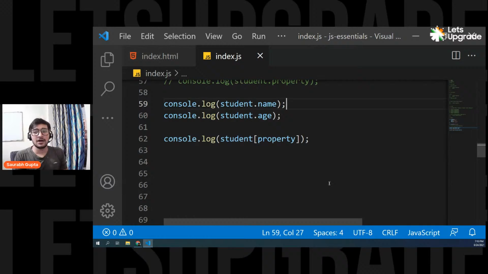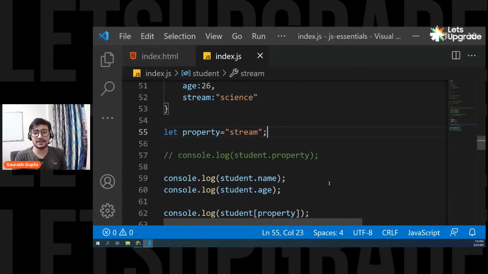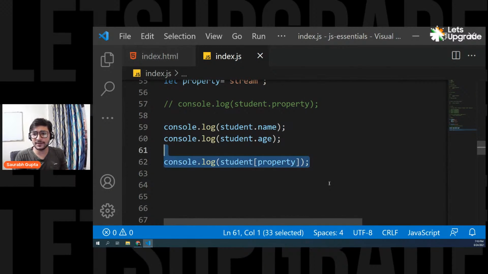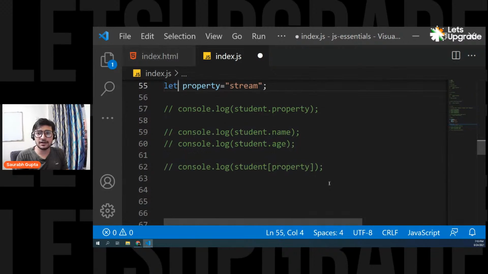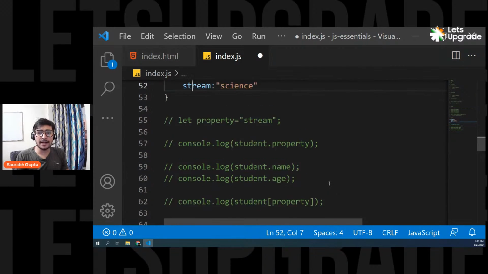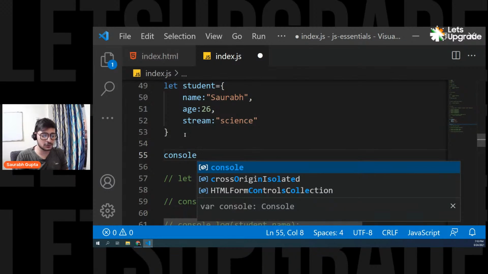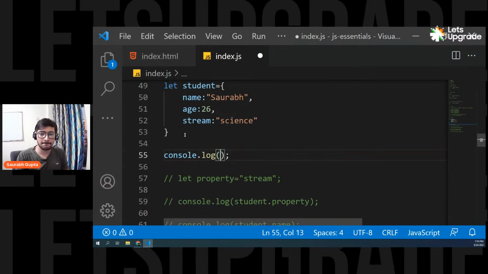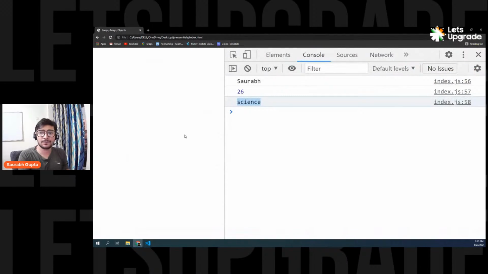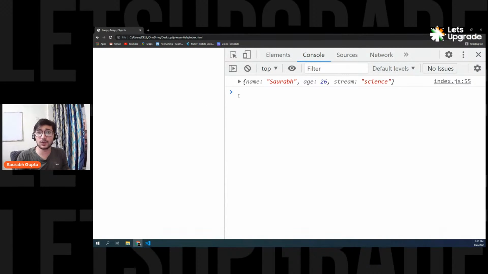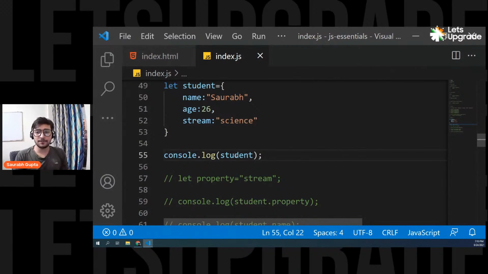Okay, so that's it now, guys. One more thing I want to show you. Let me remove all of it, and let me directly print the whole object at once. Can we do it? Let's see. So console.log, directly I'm printing the whole student. If you see it, yep. In our console, we can actually print the whole object, and the console displays it in a really cool manner. So yes, you can do it. Okay, everyone? Perfect. Now, let's move ahead.